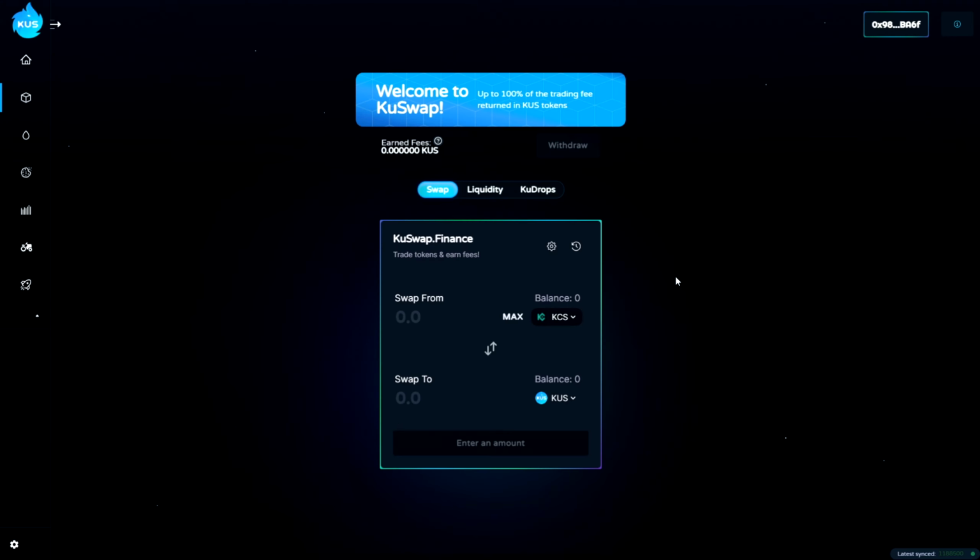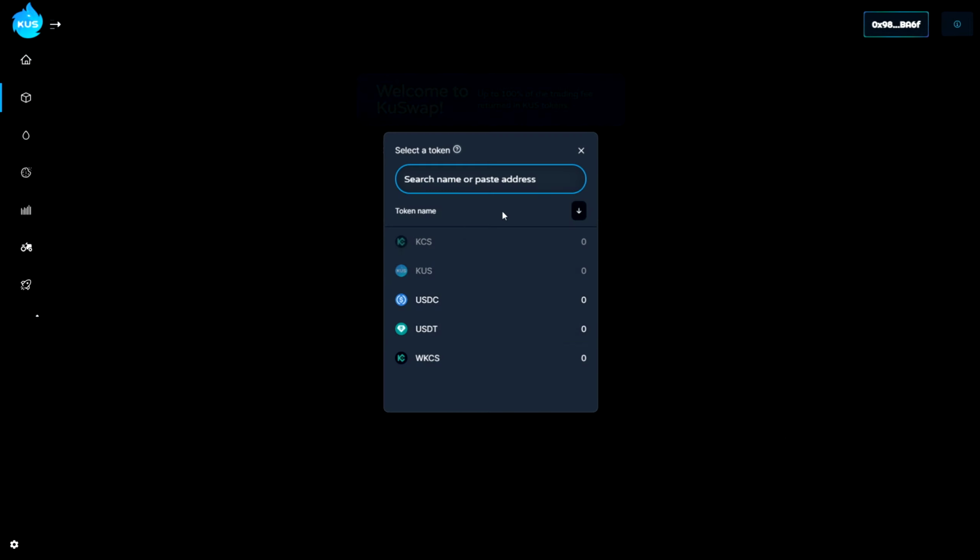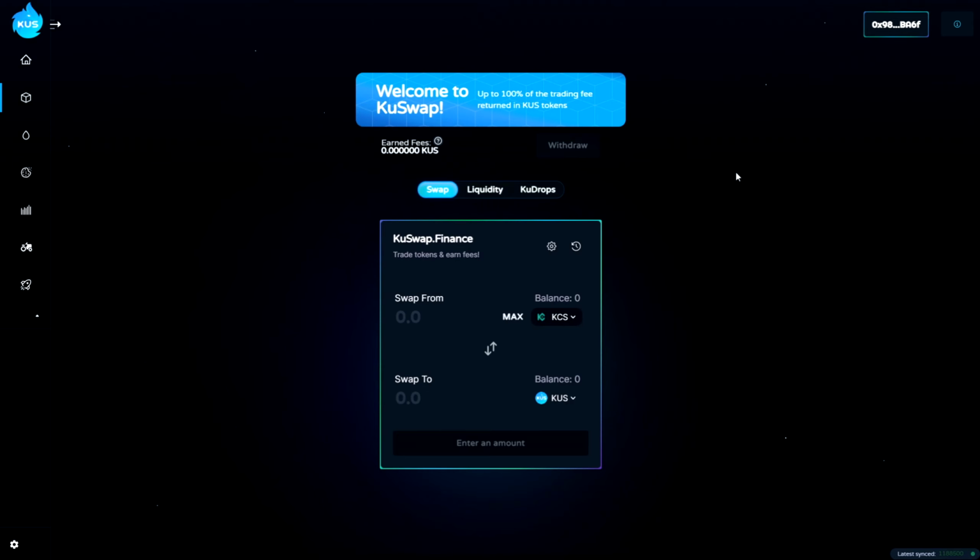And first of all, what I want to say about KuSwap, they do not have a bridge right now on this network. I think they will add the bridge maybe next week. So you can't join with BNB and Ethereum right now. You can join with only the KCC token, and for me this is not a big problem. So you need to have an account on KuCoin to, for example, send your BNB to KuCoin, exchange your BNB to KCC, and send this KCC to your Metamask wallet for KuSwap. And in this video I'm gonna show you how I exchange my BNB for KCC tokens on KuCoin.